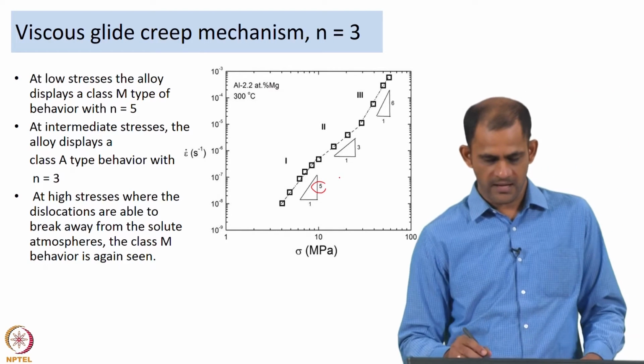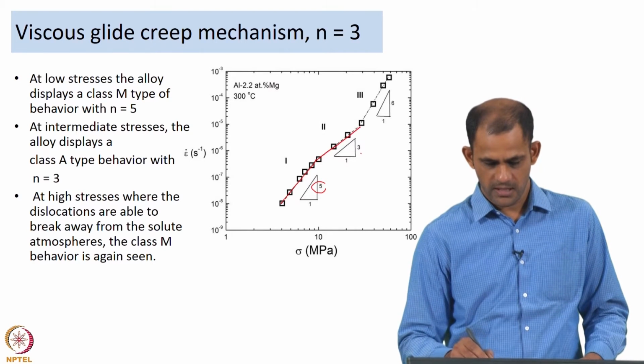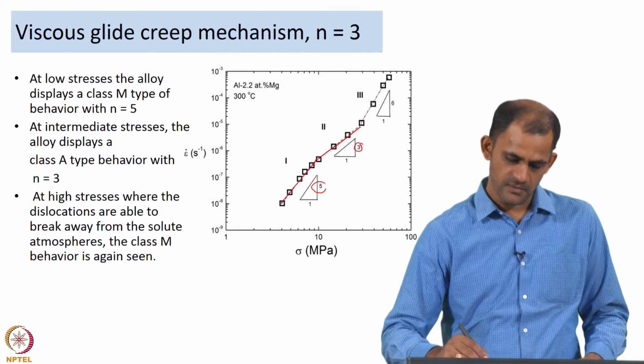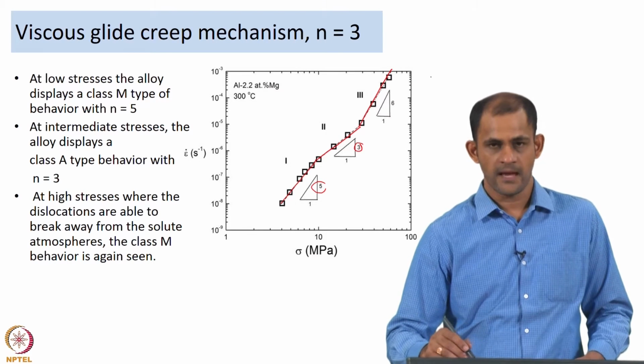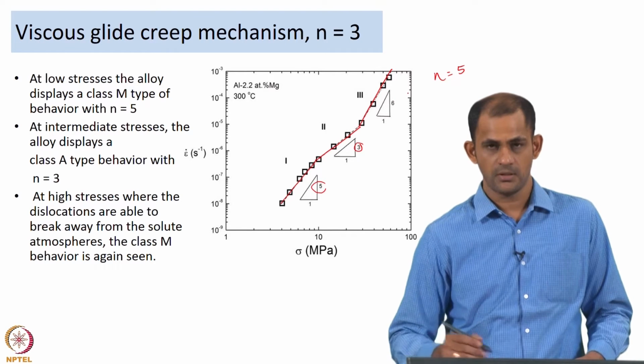regime, and then as you increase the stress further, the material is going into the n equal to 3 regime, which is the viscous glide creep, and then at higher stresses, further higher stresses, again it is going to come back to the n equal to 5 kind of behavior. So, which is power law kind of behavior.